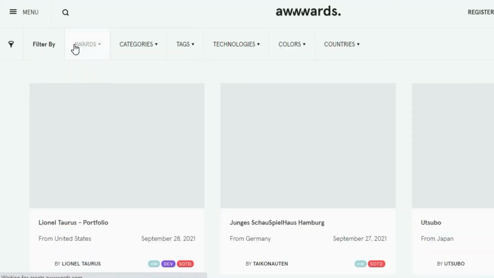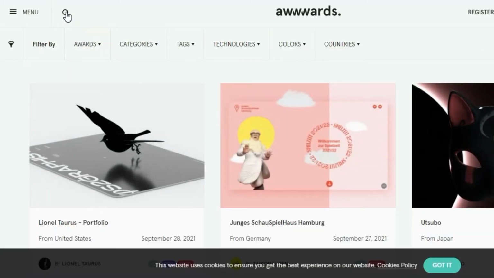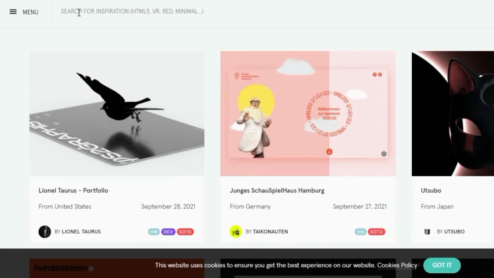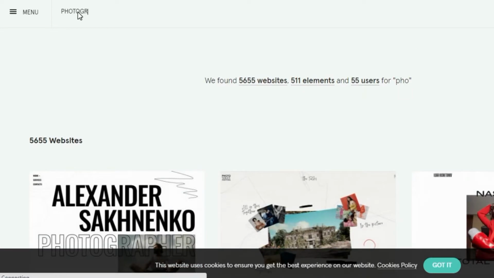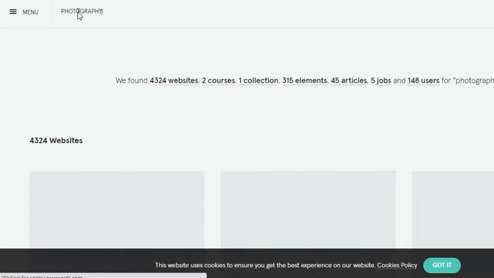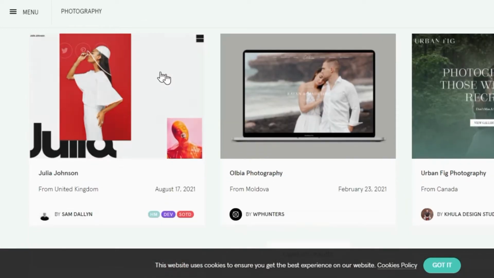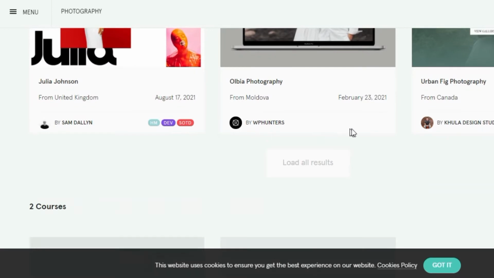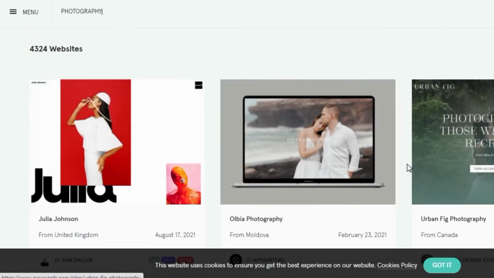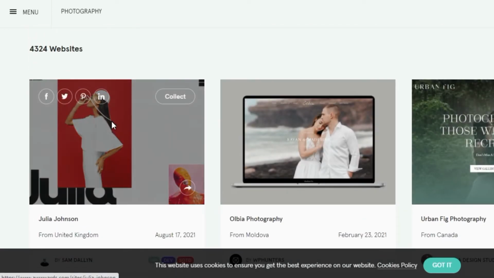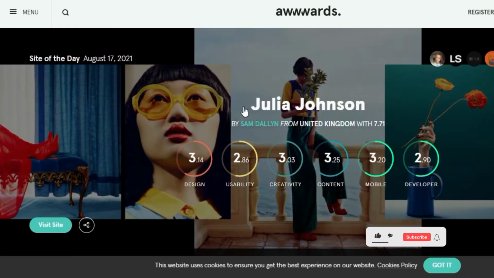So to search for something very specific, just click on this search box right here, and let's say I'm looking for something on photography. So photography, it's just going to give me a couple of web design contests that won for design photography. Now right here I have a lot of them, so these are winners for web design contests, and when I click on the first one, it just shows me how it looks like, and this is an awesome design. I love this already.